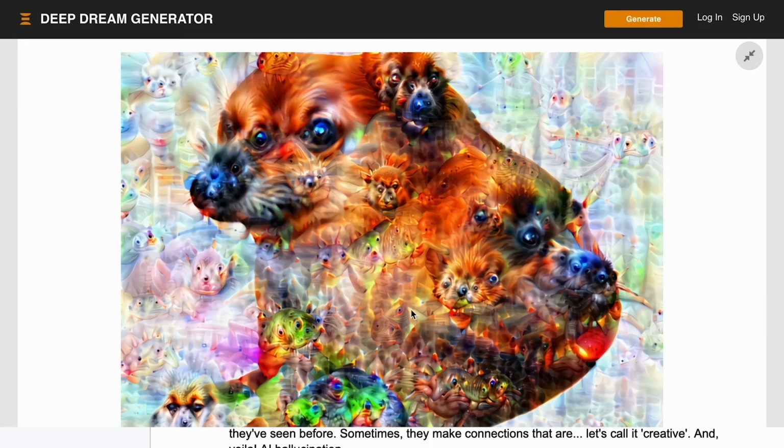Deep Dream is an experiment that visualizes the patterns learned by a neural network. It is built to overinterpret and enhance the patterns it sees in an image, or in other words, fill in the gaps with images. But some of the time, those gaps can be filled with the wrong thing. This is an example of an unusual output that AI models can produce when they misinterpret data. Now, why do these hallucinations happen, you ask? They're trained on a huge amount of data and they make sense of new data based on what they've seen before.